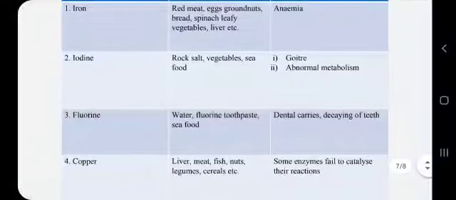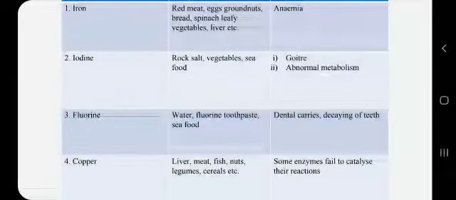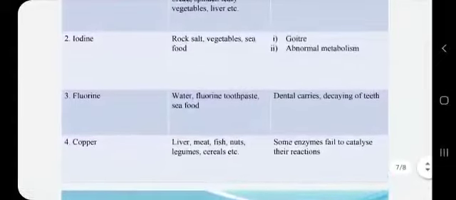Then there is fluorine, which is found in water and fluoridated toothpaste, seafood also, and its deficiency can lead to dental caries and decaying of teeth. And then there is copper, which is found in liver, meat, fish, nuts, legumes, cereals, etc. And if copper is not sufficiently present in the diet, then some enzymes fail to catalyze their reaction. So these minerals are required for the body.